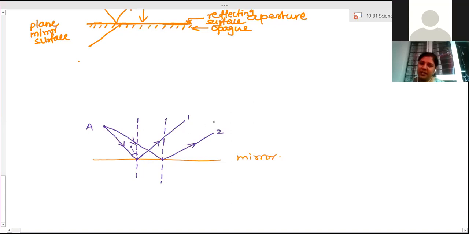Is it possible that they will meet when we produce them? No, ma'am, because you can see divergence. They are diverging from each other. They are moving away from each other, so they can't meet. So to make them meet, we have to produce them backwards.